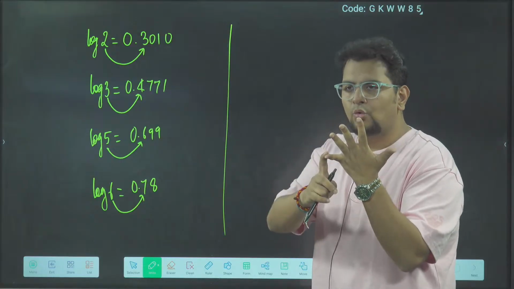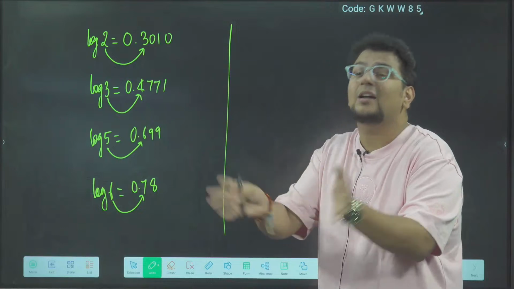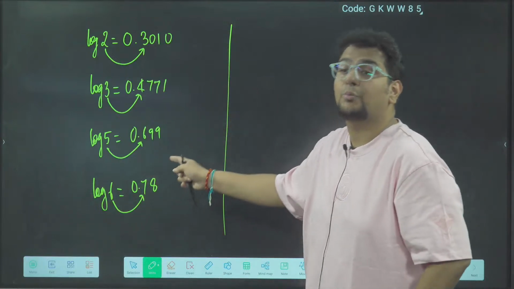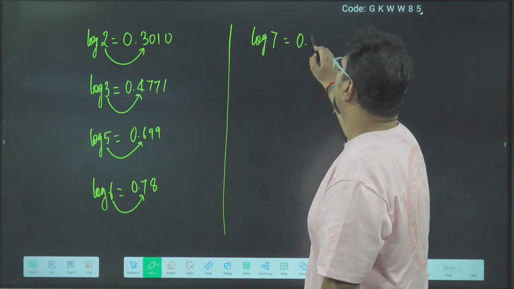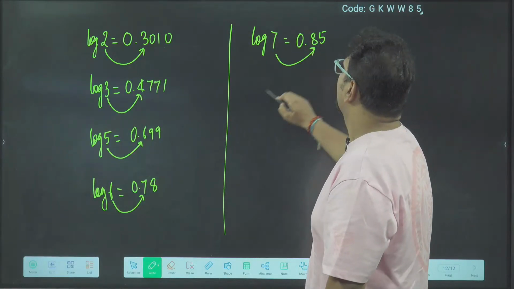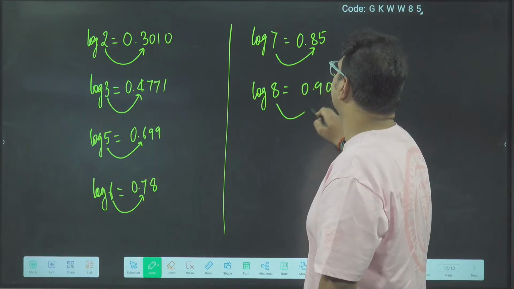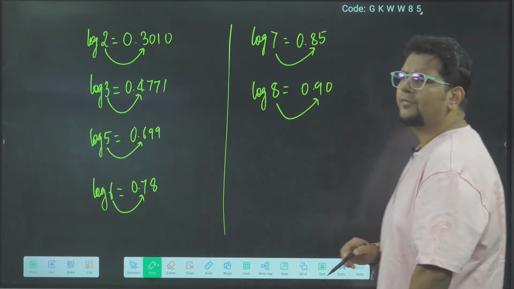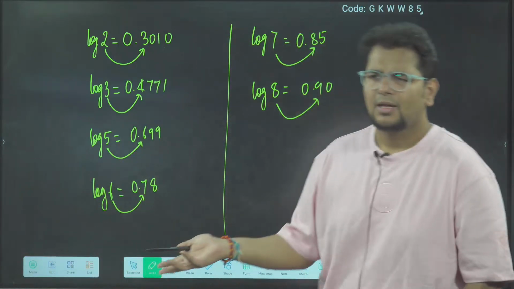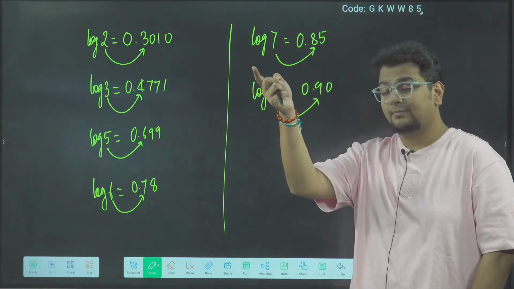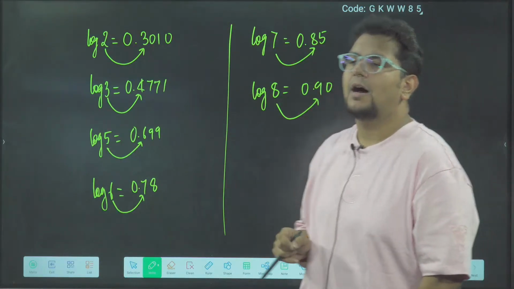Preferably you should remember the log values of 2, 3, 5 and 7. But in case you can't remember even that much, at least remember: log 6 is 0.7 something, log 7 is 0.8 something, log 8 is 0.9 something. This will not work for log 4 and log 9, because log 9 will come 0.9 something only and log 4 will come 0.6, not 0.5.